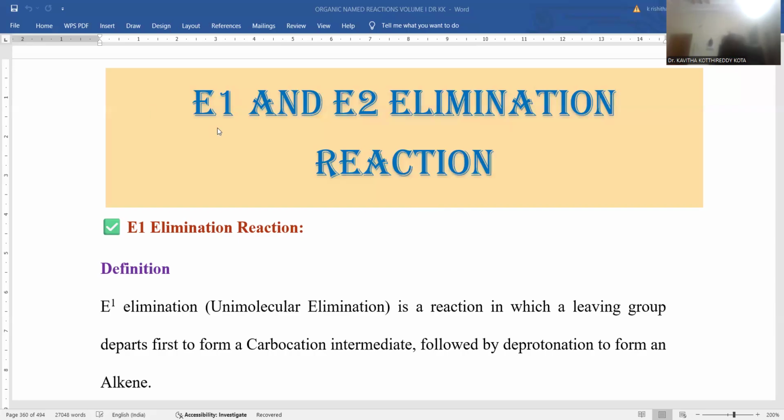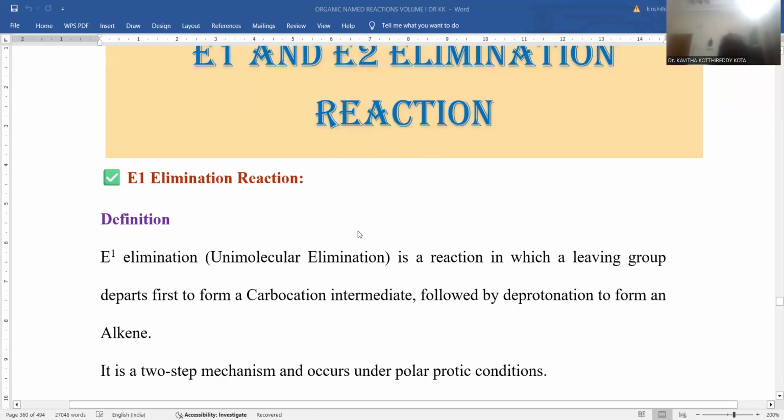So the content on E1 and E1cB elimination reactions is taken from the textbook Organic Named Reactions, which is authored by Dr. Kavita Kottireddy Kota. Let me introduce E1 and E1cB elimination reactions.